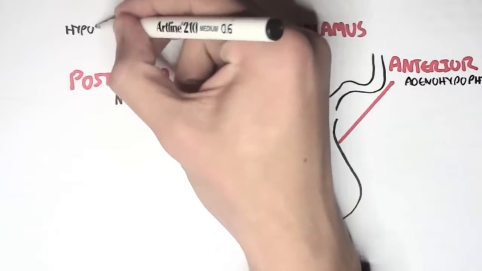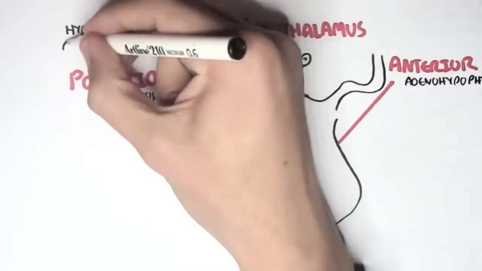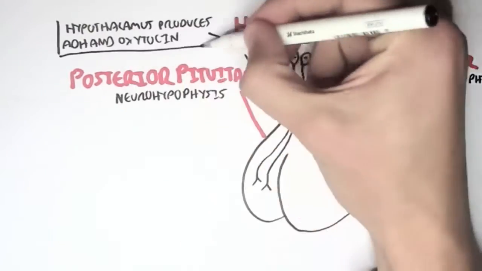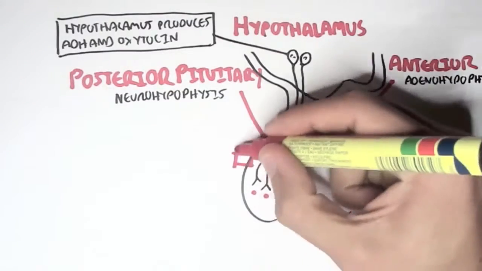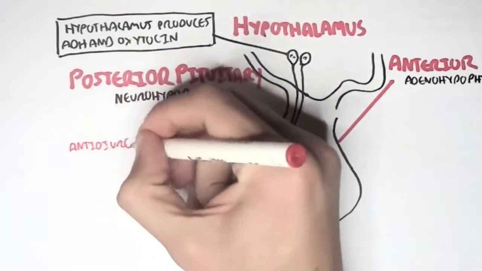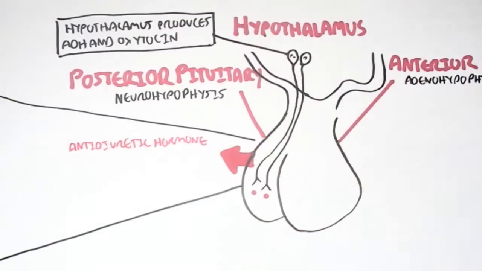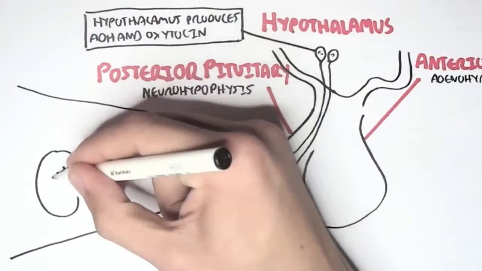Well, actually, the hypothalamus synthesizes antidiuretic hormone and oxytocin. These hormones are synthesized in neurons in the hypothalamus, and these neurons will then pass on these hormones to the posterior pituitary. And so from here, when a stimulus arrives, stimulating the secretion of these hormones, the posterior pituitary can then secrete them. So the posterior pituitary can secrete the antidiuretic hormone.